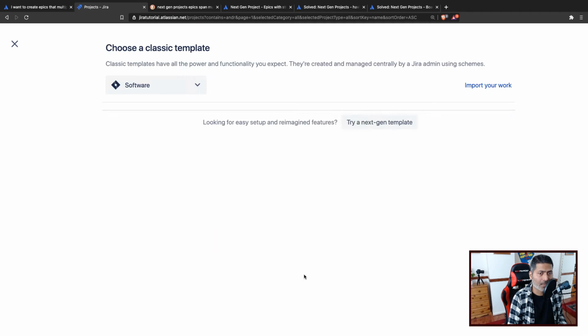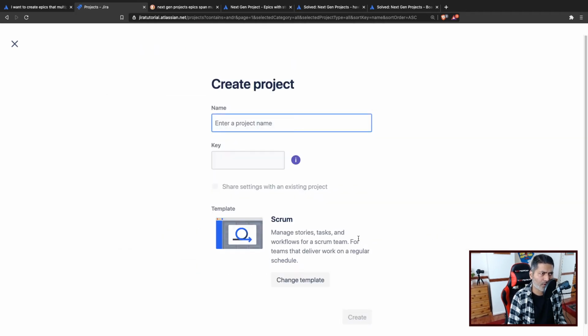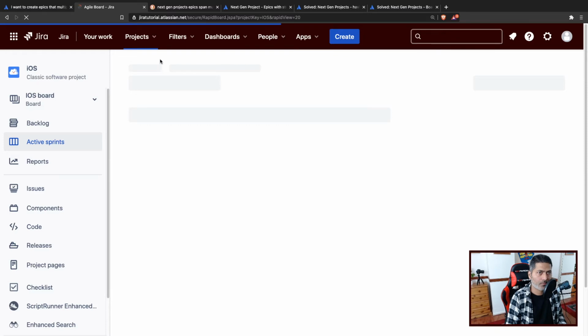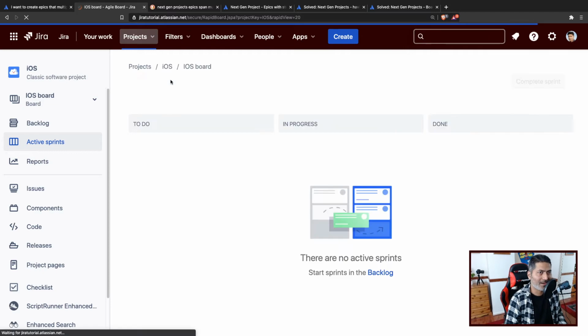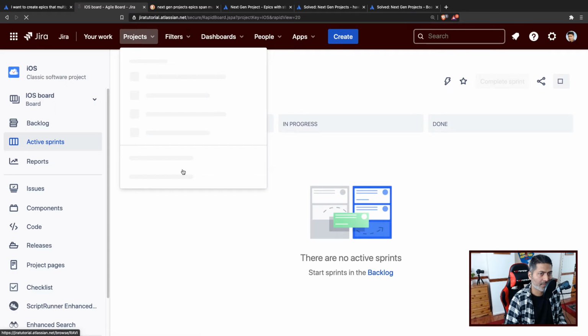And for those two projects, I'll be using, of course, Scrum, because I want my individual teams to follow their standard Scrum based process. We don't have to create the board at this stage, but let us use the Scrum template. So we have all the required issue types like story, for example. So I'll create my project number one, which is iOS, and I'll create one more project. And by the way, I need to clean up this cloud instance. I do have a lot of unnecessary projects that I keep on creating. So I have this project here, and let us create one more.